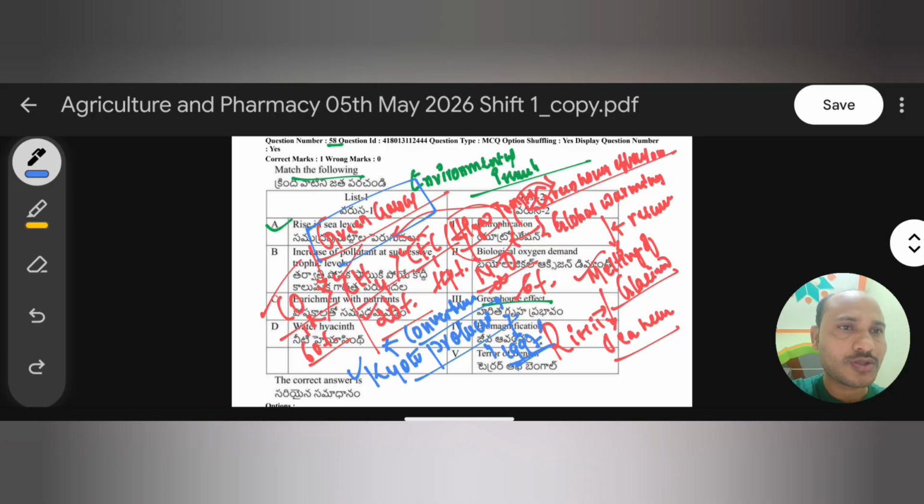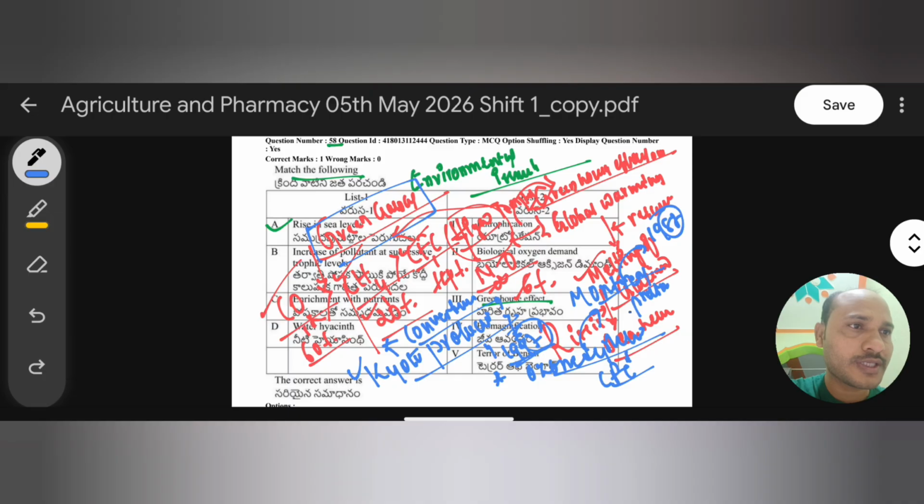Remember one important note here. There is ozone depletion. Your ozone level gets depleted due to a large amount of chlorofluorocarbon. There is one more convention to reduce chlorofluorocarbon, the Montreal Protocol, which was held in 1987. See, 87, and this one 97. Remember: the Montreal Protocol is to reduce chlorofluorocarbon and prevent ozone depletion, and the Kyoto Protocol is to reduce greenhouse gases and prevent the greenhouse effect or global warming. Remember these two.